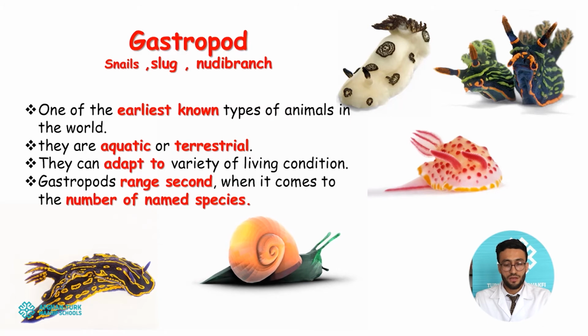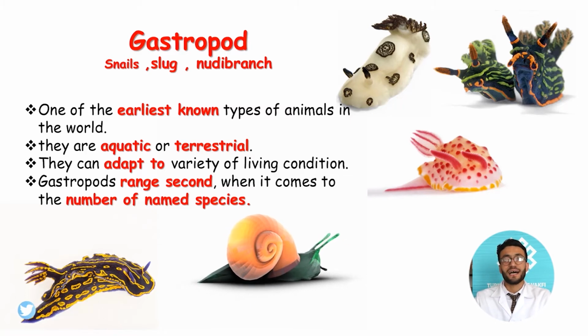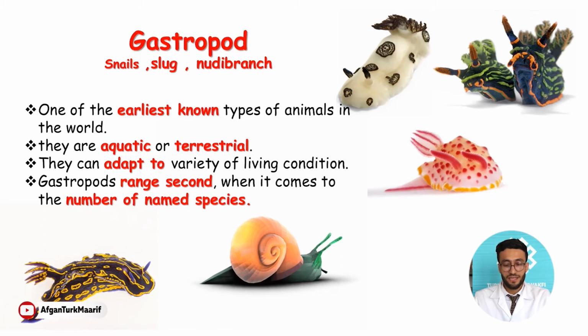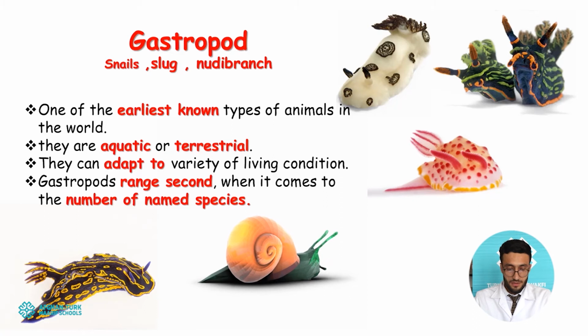So let's talk about the main characteristics and properties, why gastropods are gastropods. These definitions or characteristics are well-defined points for gastropods. In order to understand gastropods, we can say that these are one of the earliest known types of animals in the world. Second, they can be found inside aquatic or terrestrial environments.